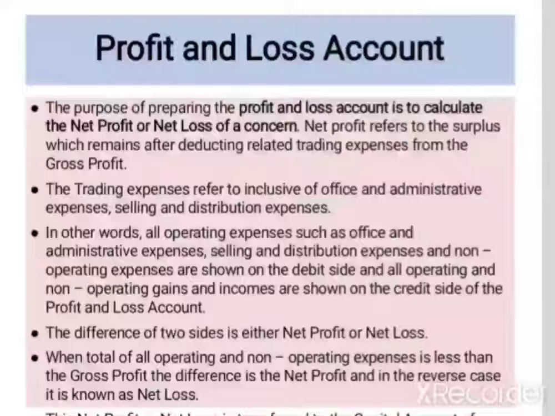And what does this net profit mean? It is the surplus which remains after deducting the trading expenses from the gross profit. Once we prepare the trading account, we will deduct all the trading expenses from the gross profit. That amount is termed the net profit, and this net profit or net loss will be carried forward to the balance sheet prepared at the end. The amount we get is the net profit or net loss, that is, gross profit minus the trading expenses.